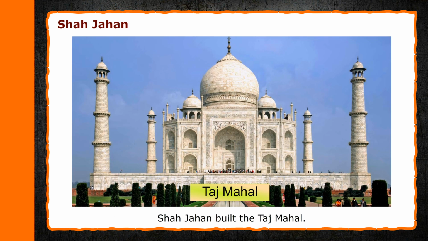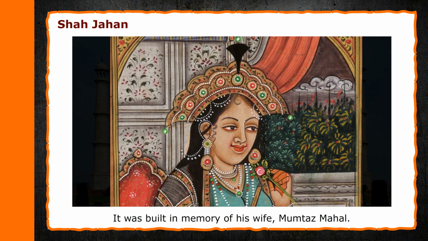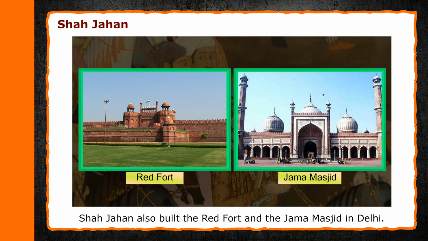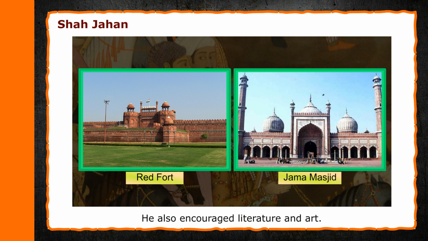Shah Jahan built the Taj Mahal. It was built in memory of his wife Mumtaz Mahal. Built of white marble, it has a dome in the center, with 4 minars at the corners. Shah Jahan also built the Red Fort and the Jama Masjid in Delhi. He also encouraged literature and art.